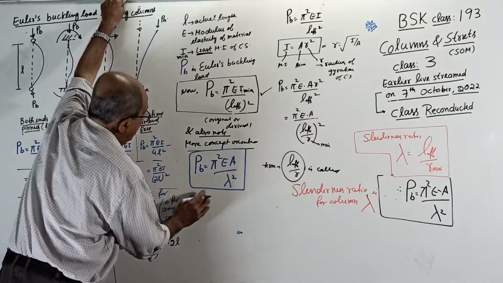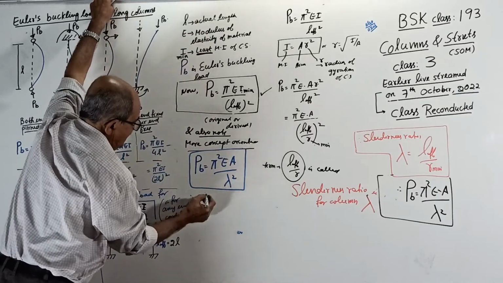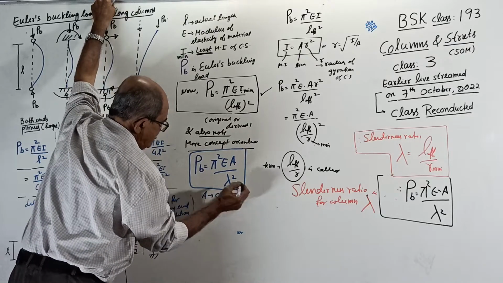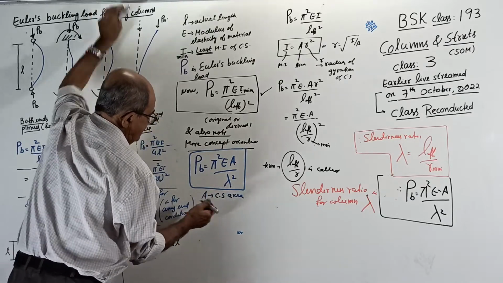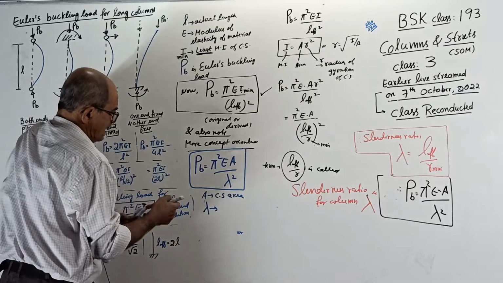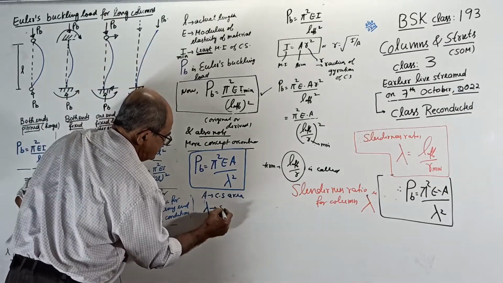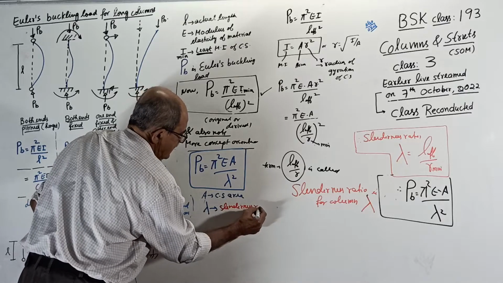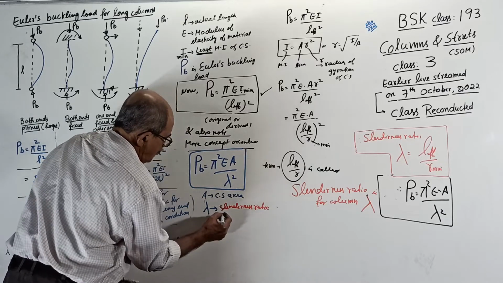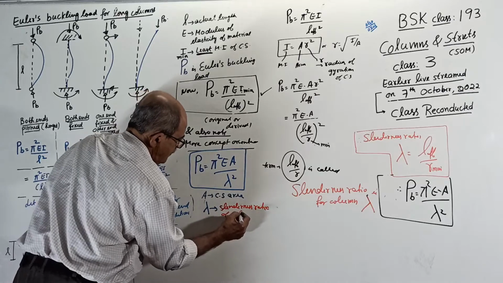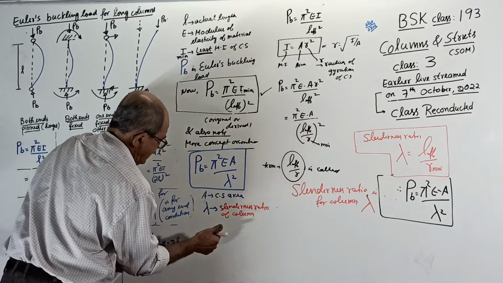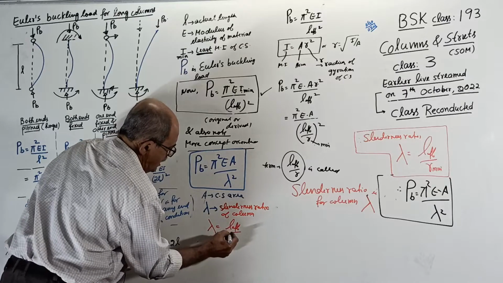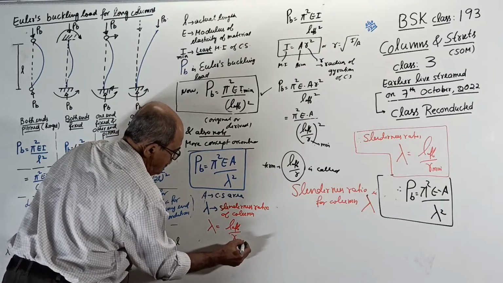Here the extra terms which were not explained earlier: A is cross-sectional area, and lambda is slenderness ratio of column, and that lambda equal to L effective by R minimum.